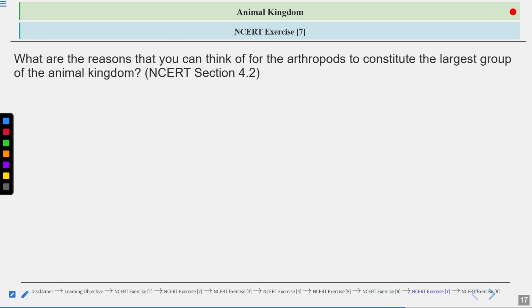Next question: what are the reasons you can think of for arthropods to constitute the largest group of the animal kingdom? You all know this, right? Arthropoda belongs to the largest phylum, and the very next largest phylum after arthropoda is Mollusca, right? Mollusca.